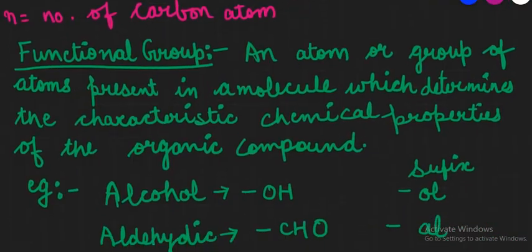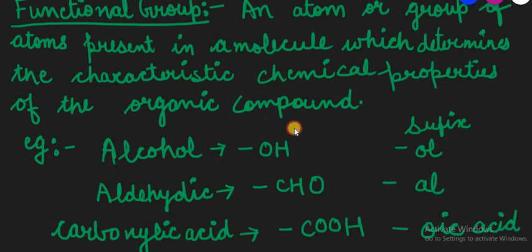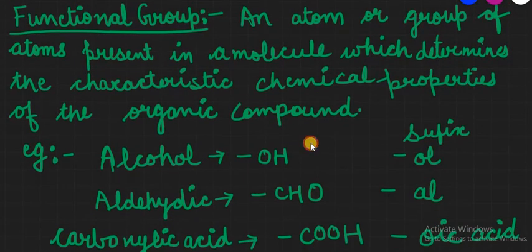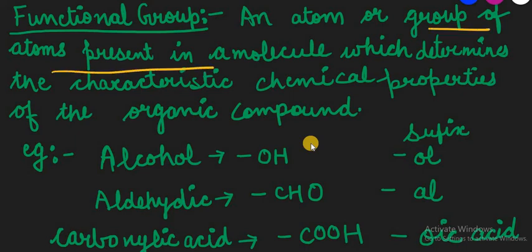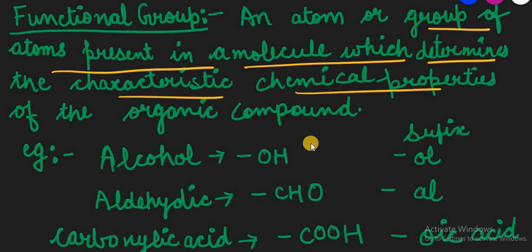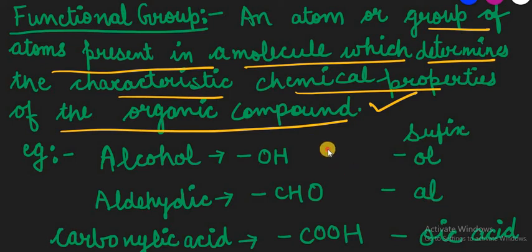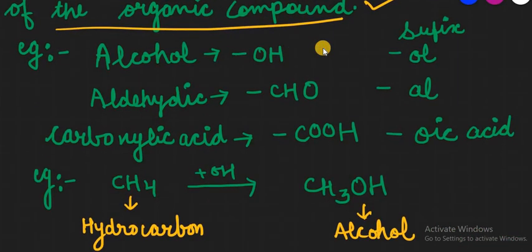Now further, a very important thing will come, which is named the functional group. What we understand by the word functional group: an atom or group of atoms present in a molecule which determines the characteristic chemical properties of the organic compounds. The characteristic chemical property of an organic compound is determined only with the help of a functional group. You have only 3 functional groups as part of your syllabus.